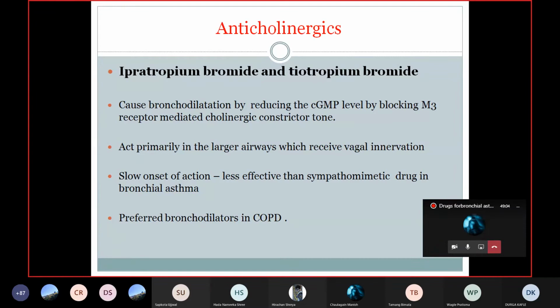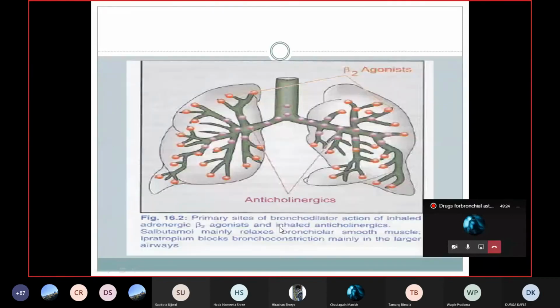But in asthma, along with the constriction of airways, there are other mediators like histamine, leukotrienes, and other inflammatory mediators responsible for bronchial asthma. That's why anticholinergic drugs are more preferred in COPD than in asthma. Clear?